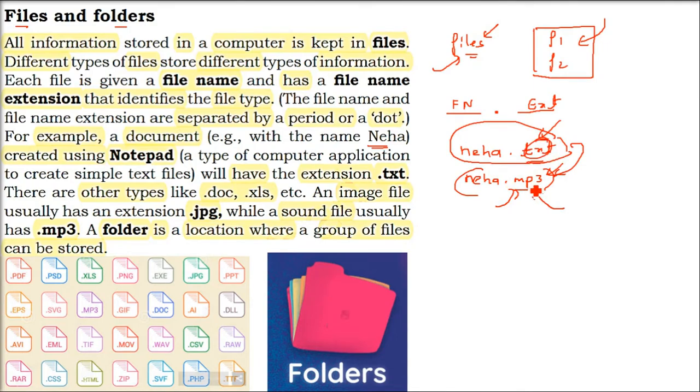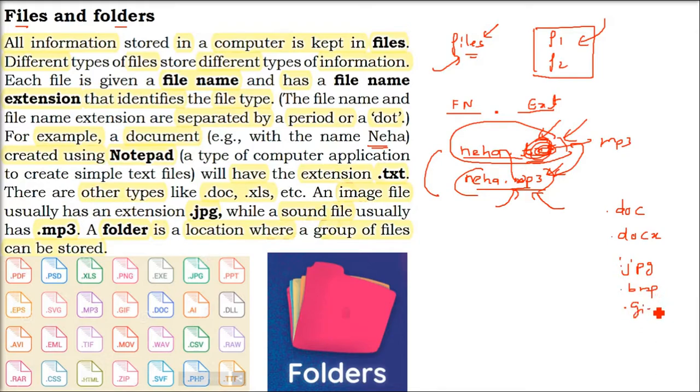You cannot open a txt file in VLC player, because applications are made to handle certain files. Similarly, files are made to be opened in certain apps. If incidentally you made neha.txt by mistake as neha.mp3, the same file which has text, and you open it in VLC, it will be an error.